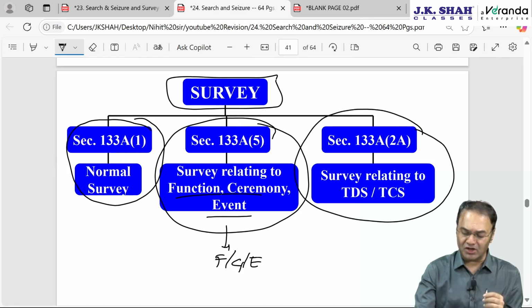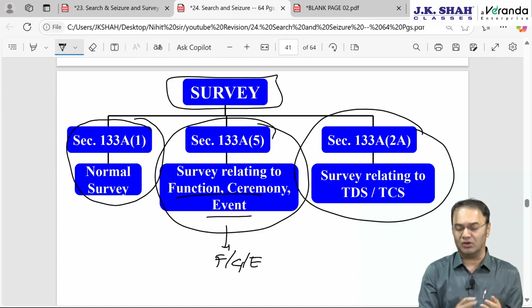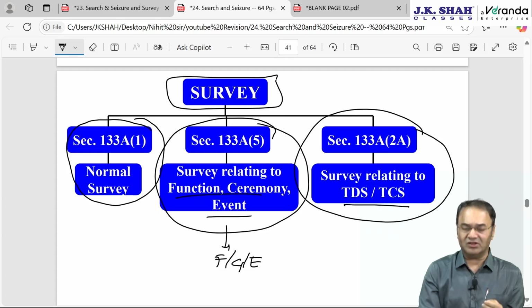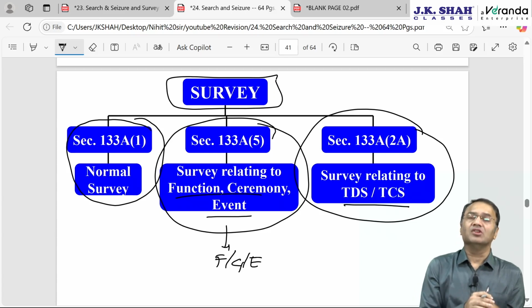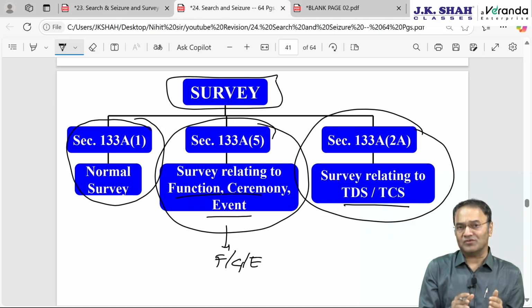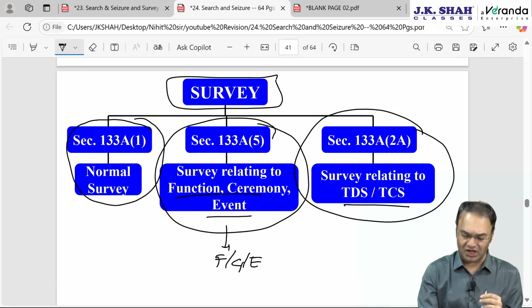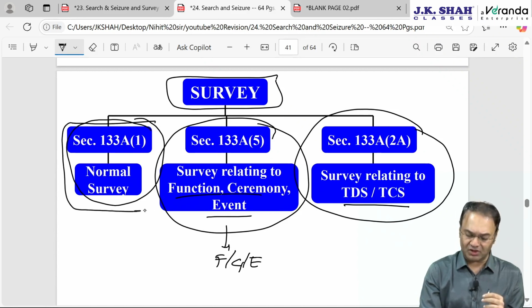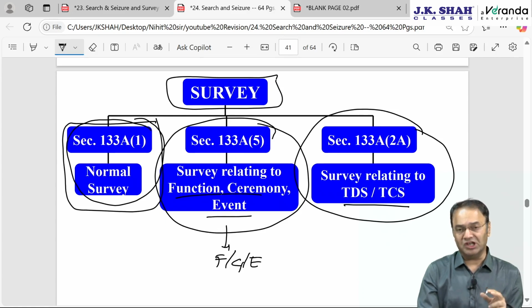Third is a survey under 133(2A), which is survey relating to TDS TCS. Why three divisions of survey? Reason, all the three types of survey have different types of restrictions and different types of rules, regulations or terms and conditions. That's why we need to understand. Most important is the first survey, the normal survey, which is in detail. The other two surveys are less important.